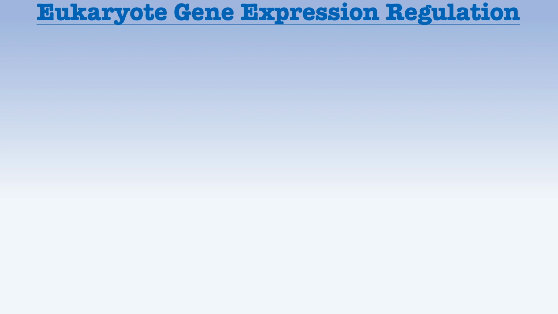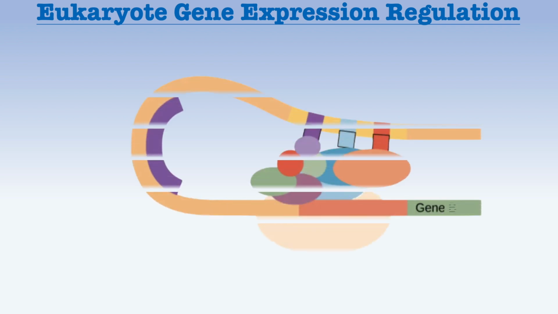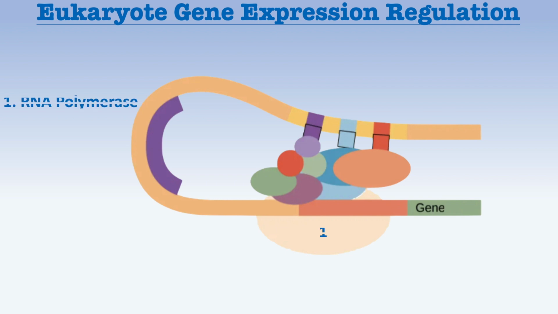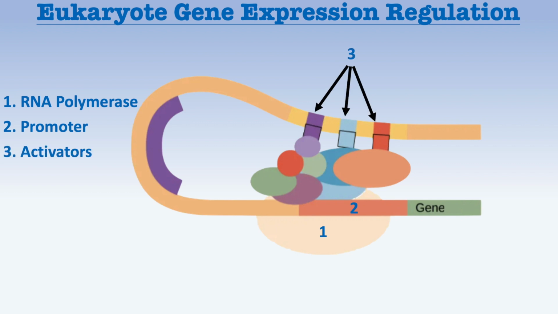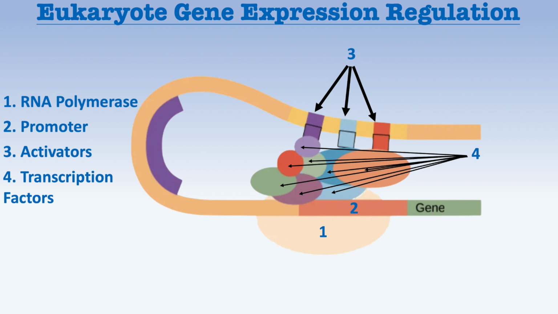Moving to eukaryote gene expression regulation, which controls how genes are turned on or off to make sure cells work properly and respond to changes. Let me explain this figure, which represents part of the mechanism. First of all, we can see the RNA polymerase already binds to the promoter as usual. But number 3 represents the activators that will build a complex and bind to transcription factors that include enhancers, regulatory proteins.